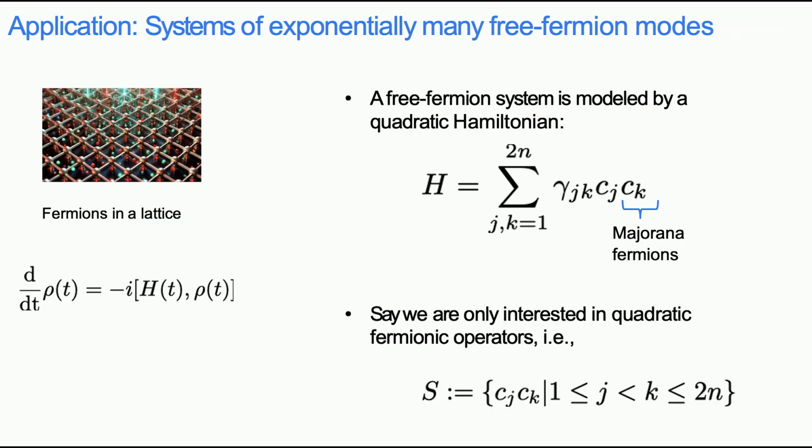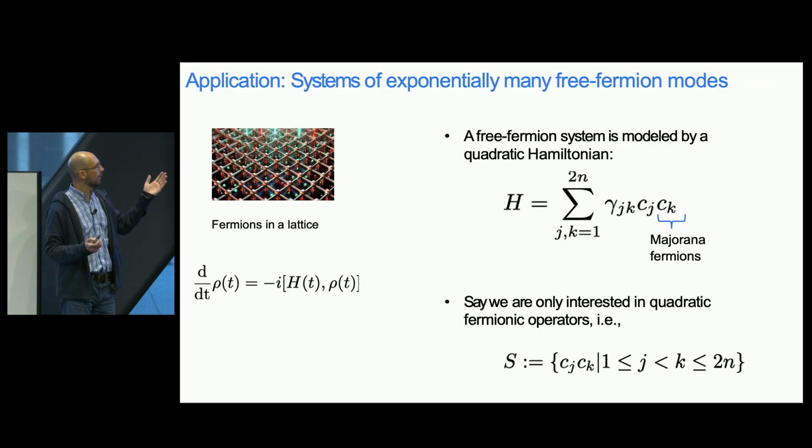All right, so a few applications. We can consider, for example, systems of exponentially many fermions. So if we have a Hamiltonian that is quadratic in fermionic operators, we know these are integrable models, right? But these are of exponential size, so we are not going to simulate this efficiently on a classical computer. We have the Hamiltonian quadratic in fermionic operators. We know the state is evolving under the Schrödinger equation, but we are going to choose a specific set of operators as an example. For example, all quadratic fermionic operators, C_j C_k. So these are like Majorana fermions, for example.